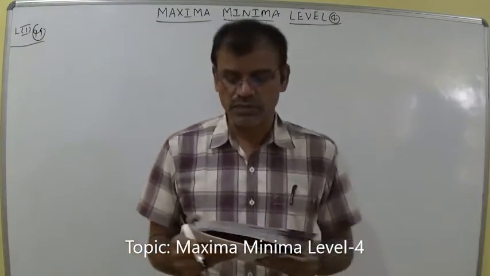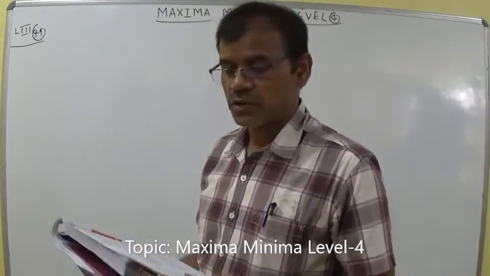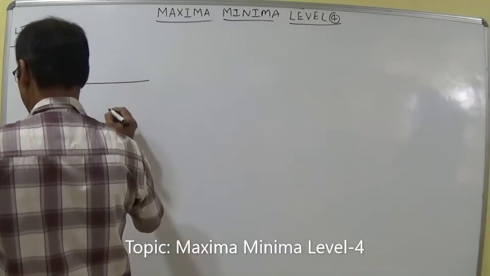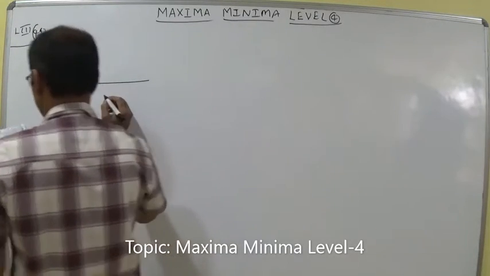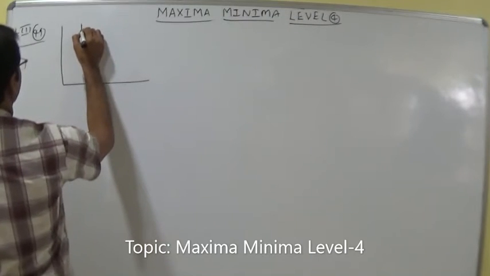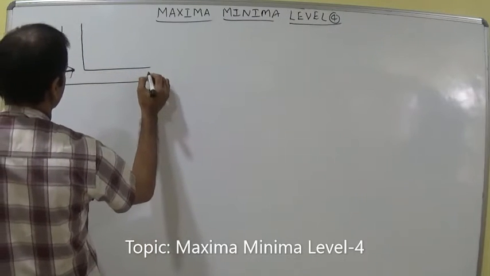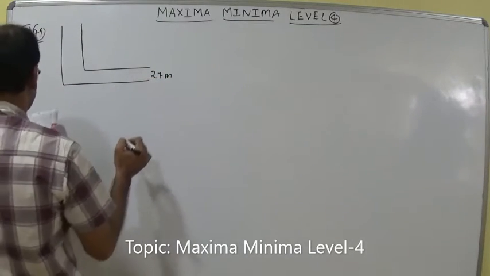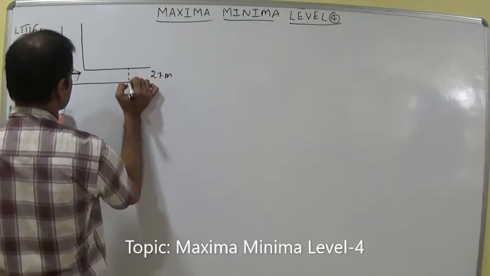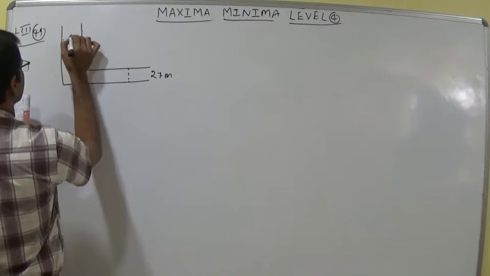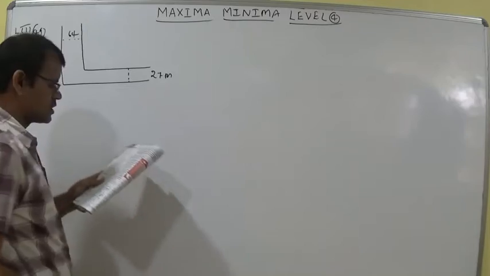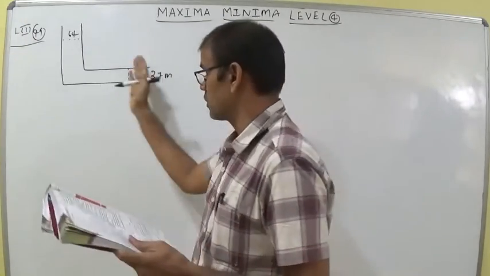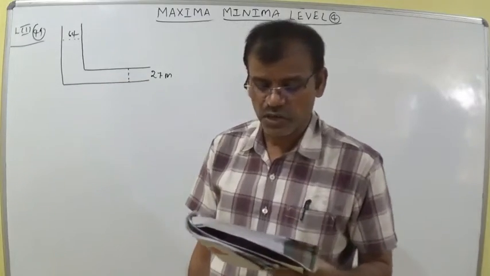A channel 27 meters wide falls at a right angle into another channel. So this is a channel like this, you can write. This is 27 meters, a channel 27 meters wide. This is 64 meters. A channel 27 meters wide falls at a right angle into another channel 64 meters wide. One is vertical and one is horizontal.